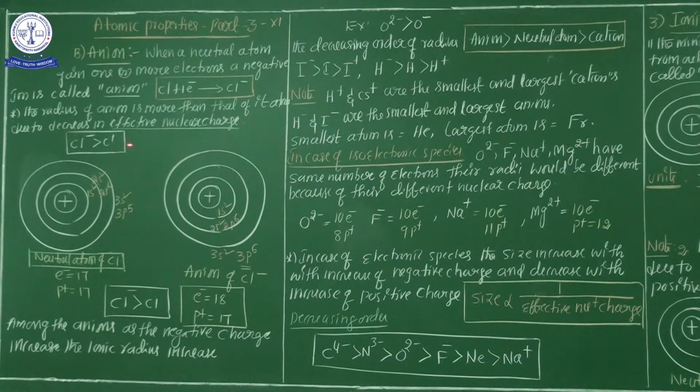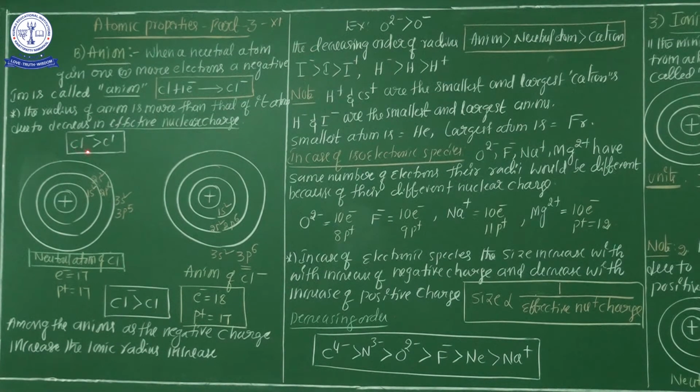Why? Because if any neutral atom accepts one electron, the number of electrons increases. When the number of electrons increases, the effective nuclear force decreases. If the effective nuclear force decreases, the nucleus cannot attract the valence electron towards itself. Hence, the size is not reduced. That's why the anion radius is always maximum compared to the neutral atom. So see here, my dear students, Cl minus is greater than Cl.